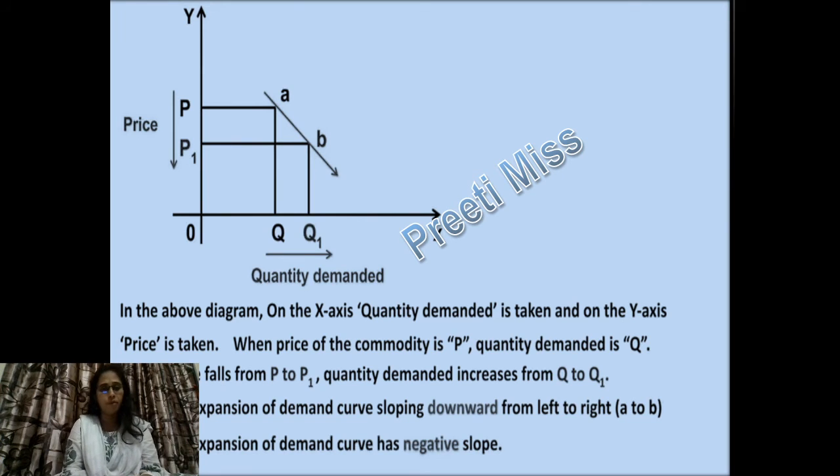So here, the x-axis indicates quantity demanded, the y-axis indicates price of the commodity, and initially the price is OP. At that time demand is OQ. When price falls from P to P1, demand expands. There is a negative slope. Why negative? Because there exists an inverse relationship, an opposite relationship between price and quantity demanded. Why do we say opposite? Because we all know that when price falls, demand rises.